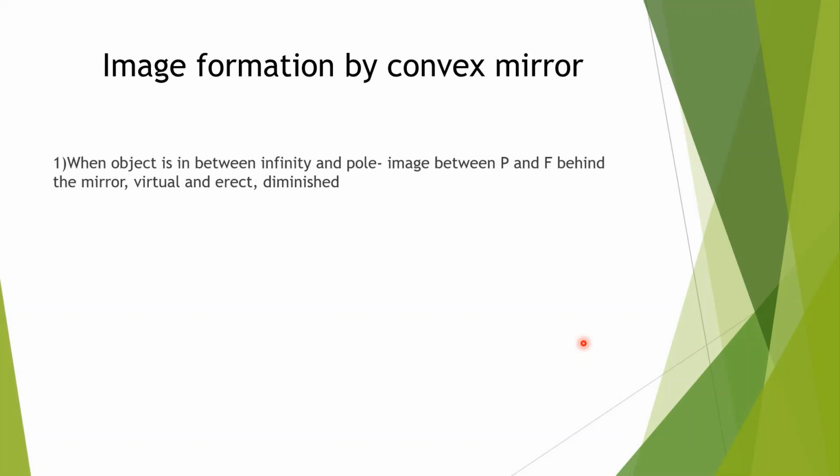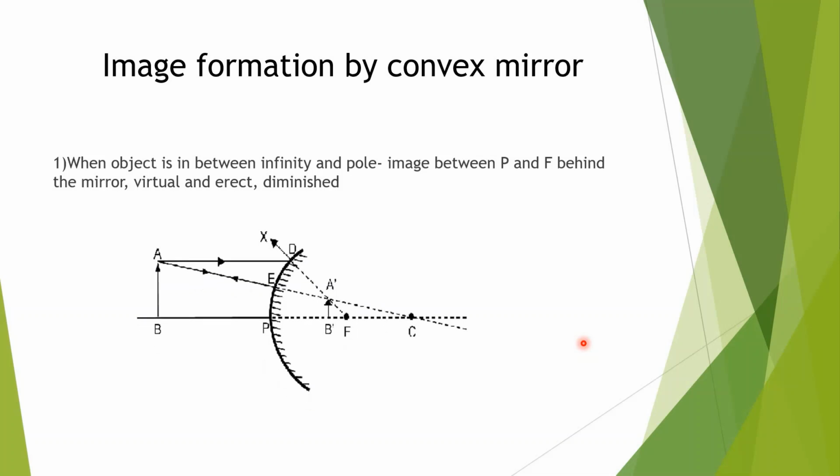There are only two cases in the case of a convex mirror. First, when the object is in between infinity and pole, in that case the image will be formed between P and F, meaning between pole and focus, behind the mirror. Behind the mirror, the object is placed on the left side, the image will be formed on the right side.